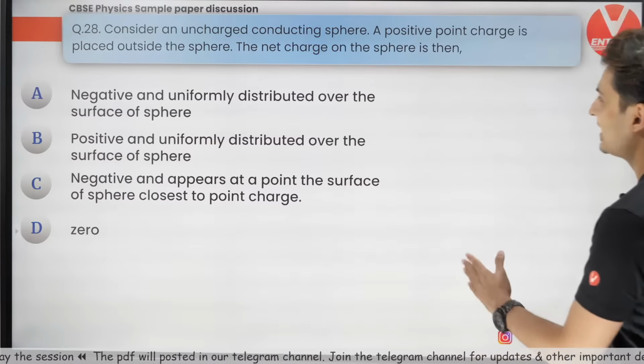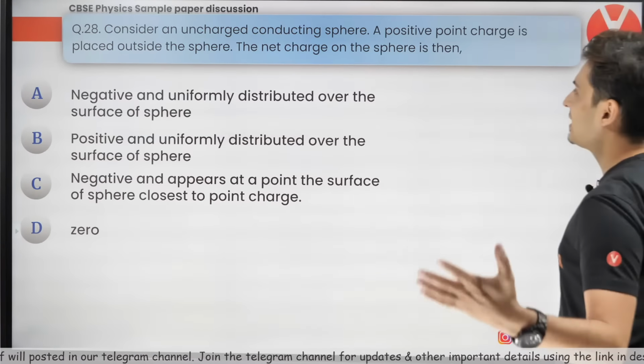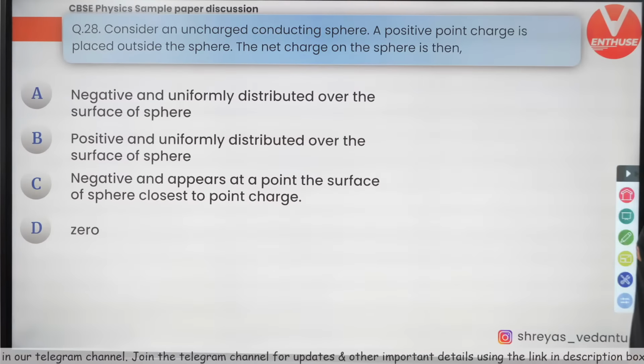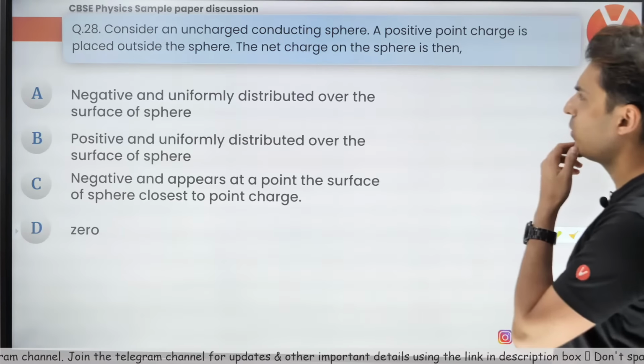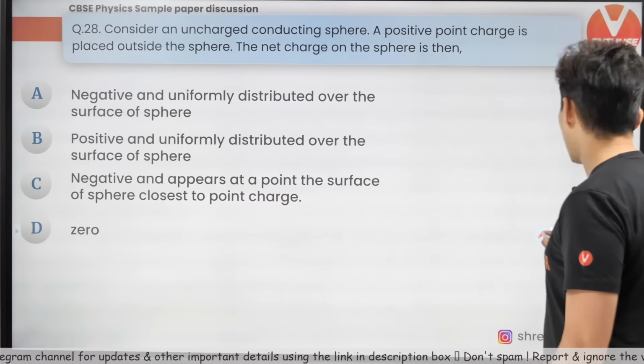Consider an uncharged conducting sphere. A positive point charge is placed outside the sphere. The net charge on the sphere is then. Well, here is what you need to do. Consider an uncharged conducting sphere. A positive point charge is placed outside the sphere.